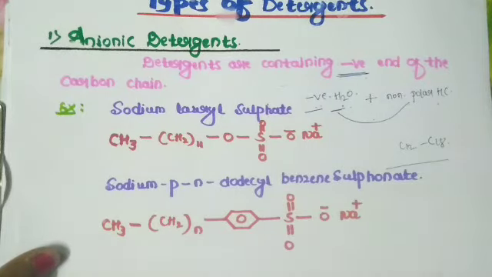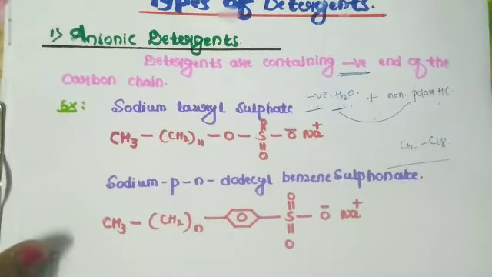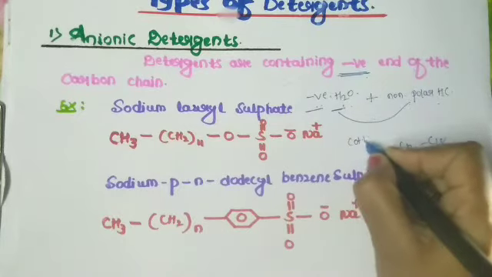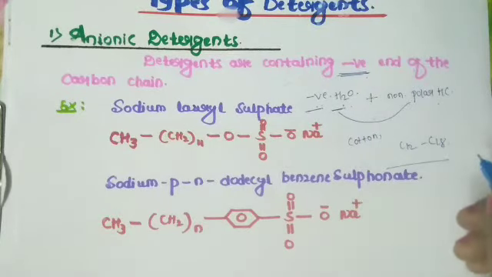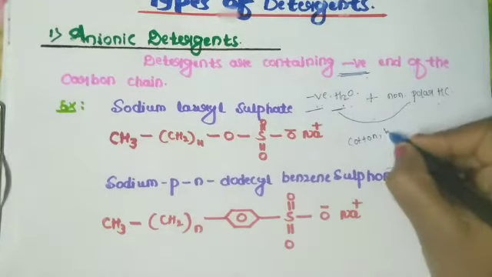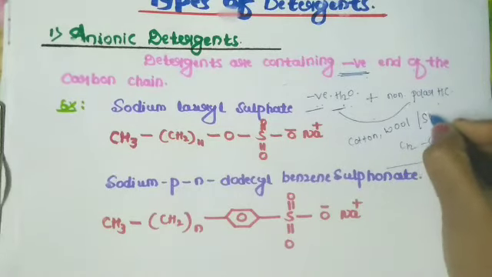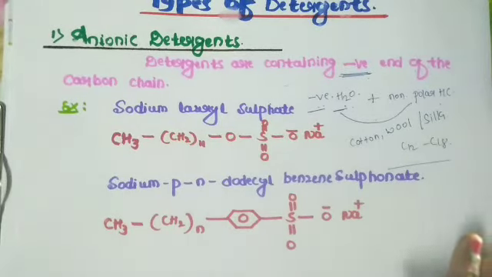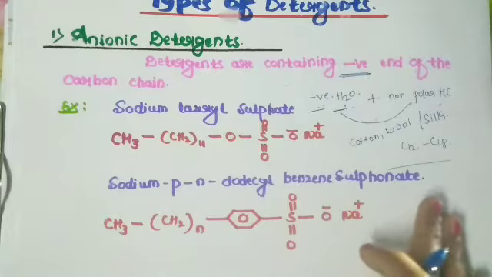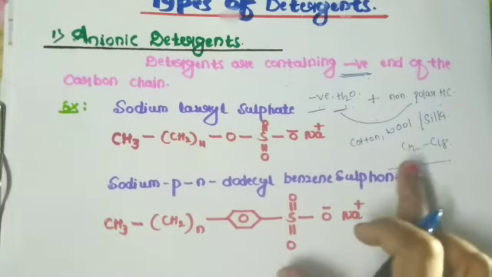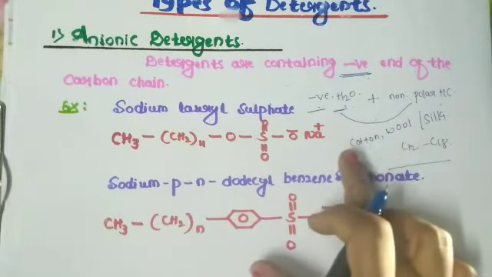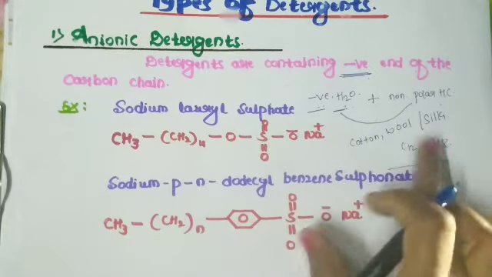Anionic detergents are best for water absorbing fibers such as cotton, wool or silk, which have good water absorption.